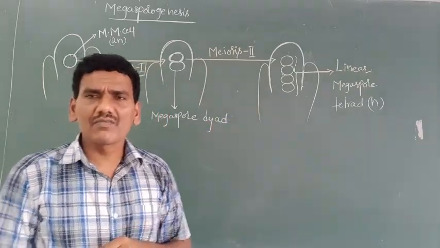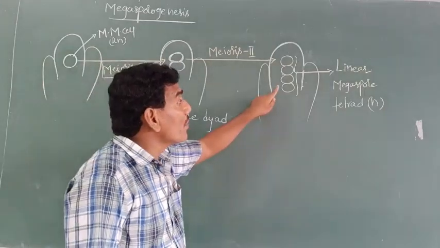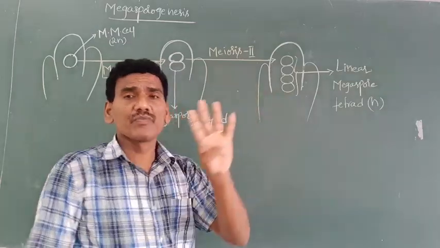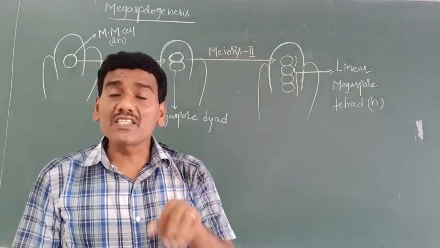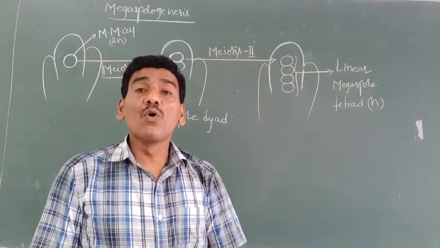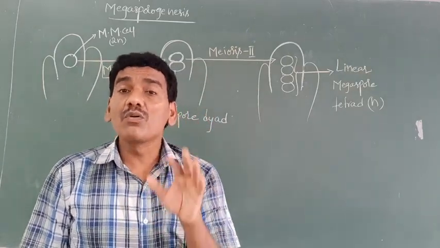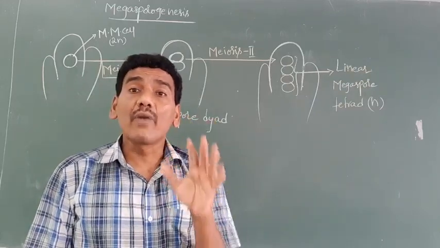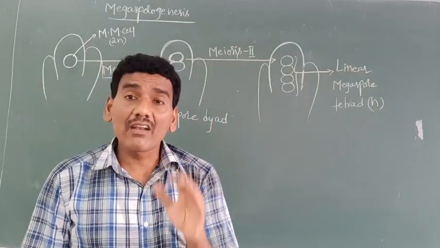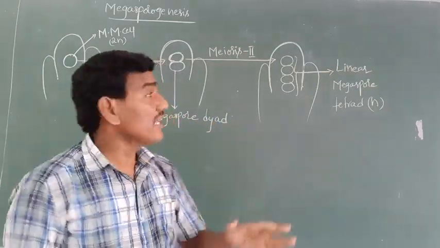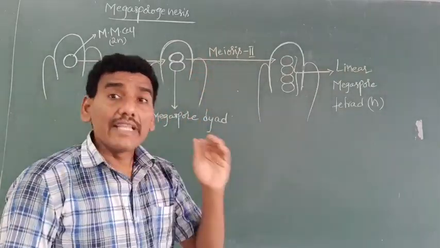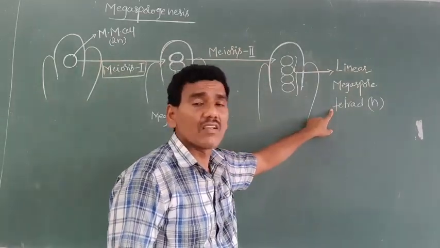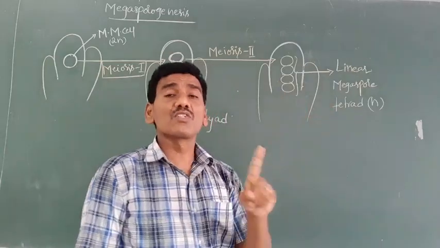Tetrad means four. How many megaspores are developed inside the ovule? Four. During the explanation of microsporogenesis, four pollen grains or four microspores were attached to each other, which is called tetrahedral microspores. Like that, in megasporogenesis, linear megaspore tetrads are formed. The ploidy of the megaspore is haploid. This is also one of the important points.